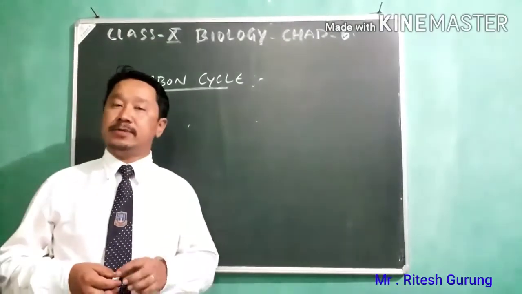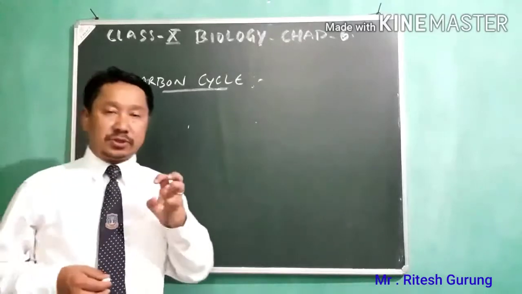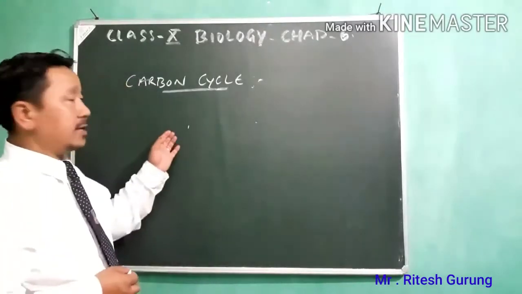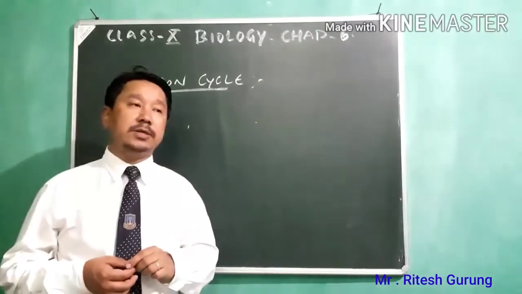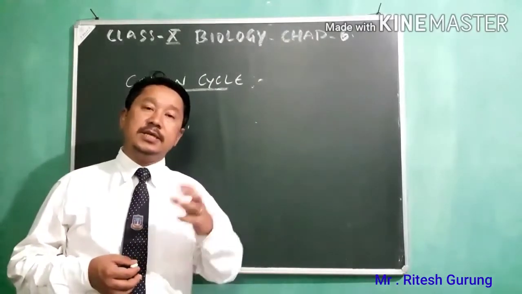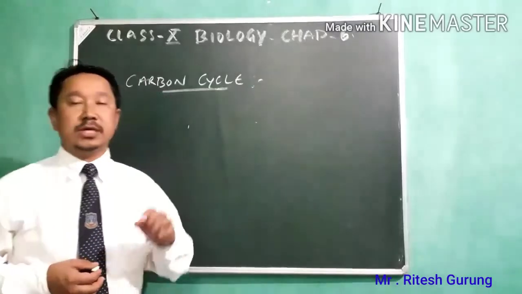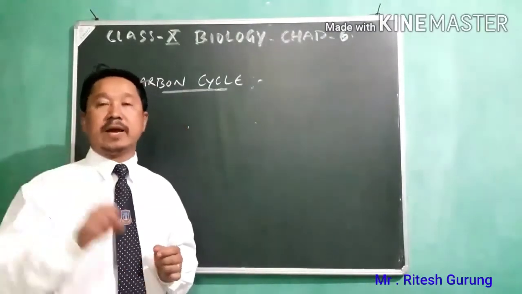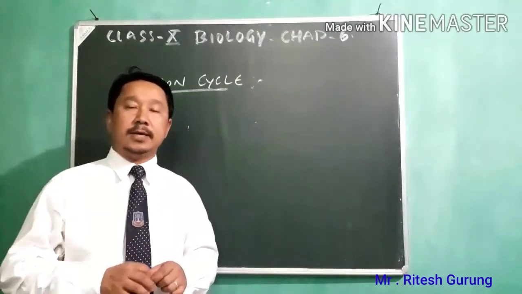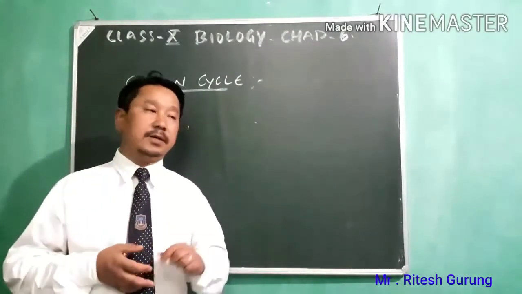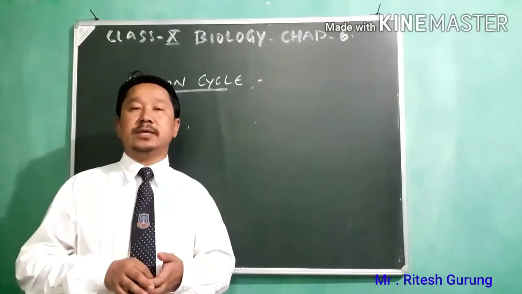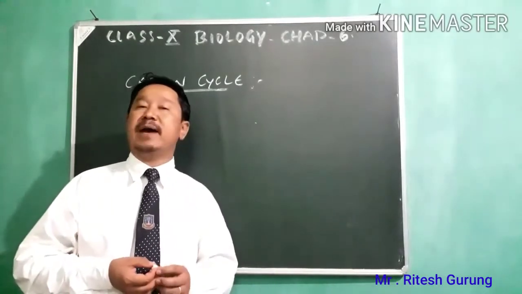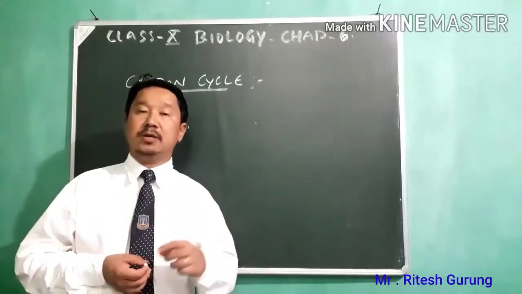Now we'll see carbon cycle, which is in your reduced or revised syllabus also. Carbon cycle. So carbon cycle actually is a series of chemical reactions in which carbon in the form of carbon dioxide is removed from atmosphere, utilized by the living organisms in their body processes and returned it back to the atmosphere. So that is called carbon cycle.